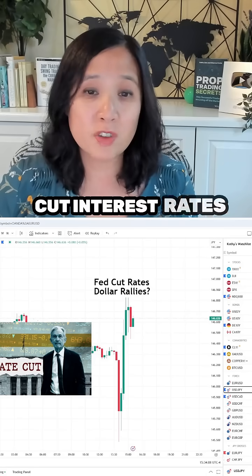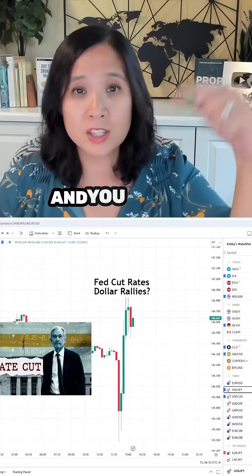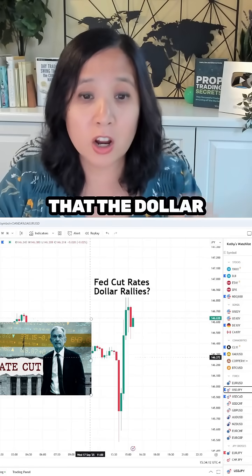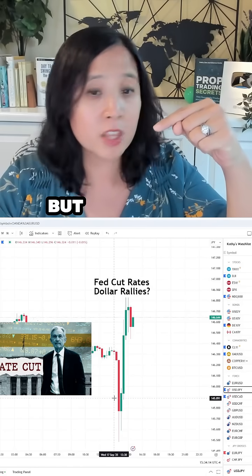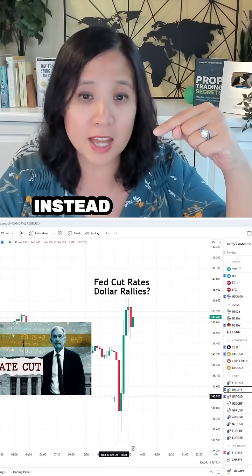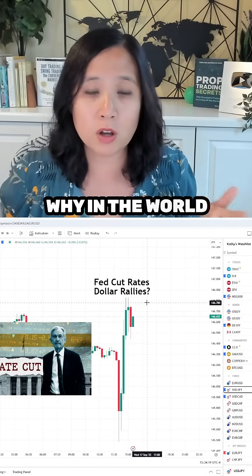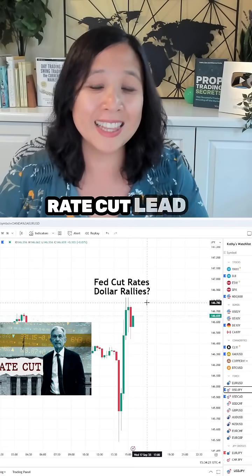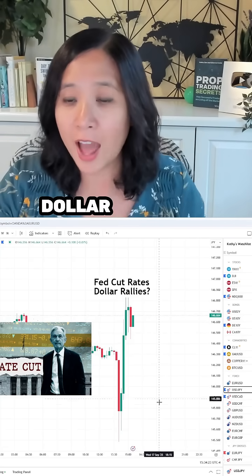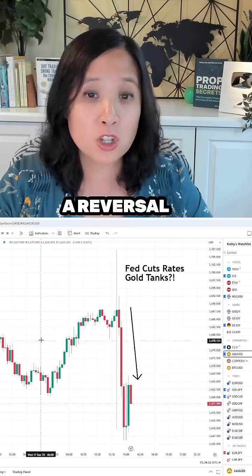The Federal Reserve cut interest rates by 25 basis points. And you can see from this chart here that the dollar initially fell, but it did not hold on to its losses. Instead, it U-turned and rallied. Why in the world did the Federal Reserve interest rate cut lead to a recovery in the dollar as well as a reversal in gold?